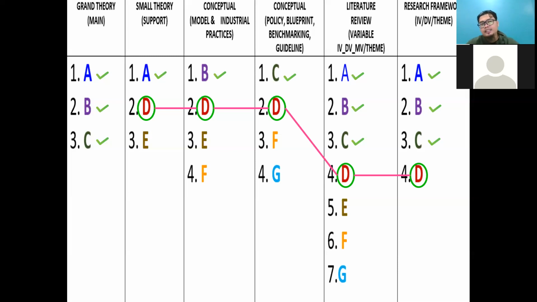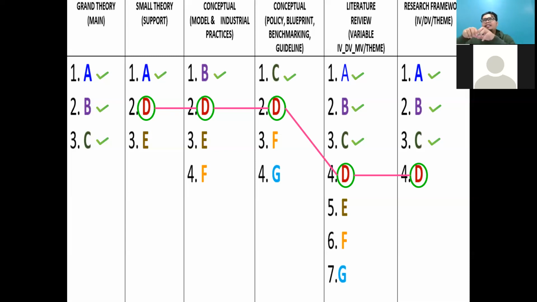But you notice it is guarding on D. Because D is also highlighted in the main theory, also in the concept, and the model industry also has D. Something like the policy blueprint also highlights D. From the literature review, also D.